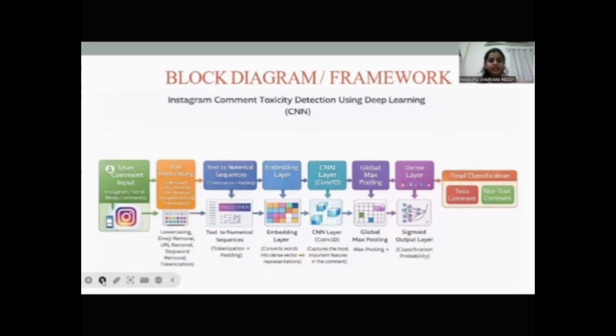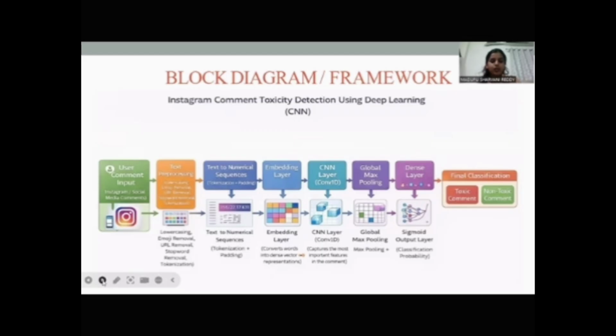And the third is text to neural sequences. The cleaned text is converted into numerical sequence using tokenization and padding. And the next is embedding layer. This layer transforms the words into dense vectors, dense vector representations that capture meanings. The next is CNN layer, Conv1D. The CNN layer extracts important features and patterns from the text, like phrases indicating toxicity.